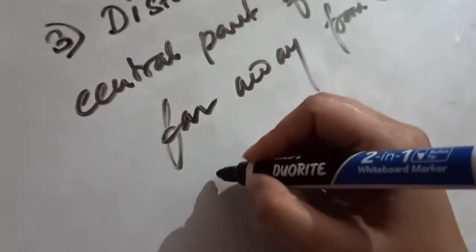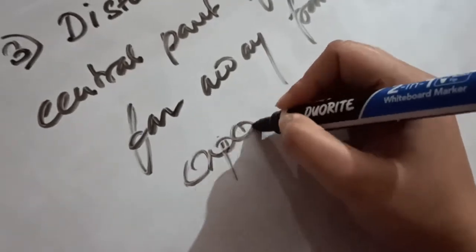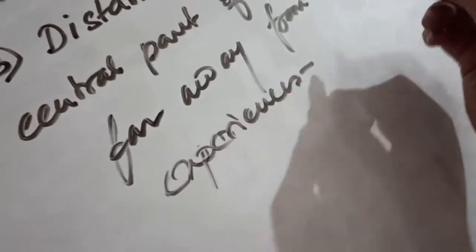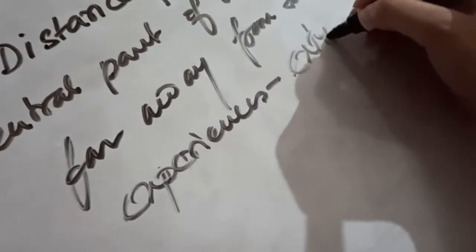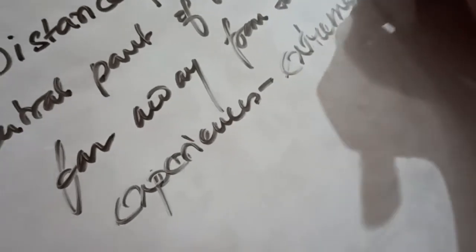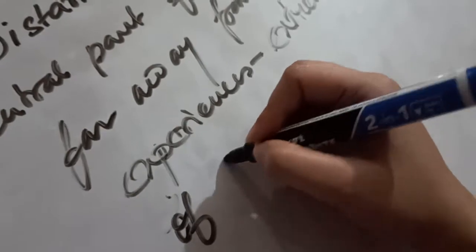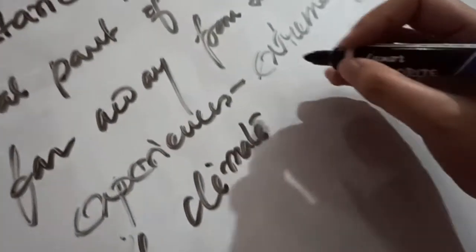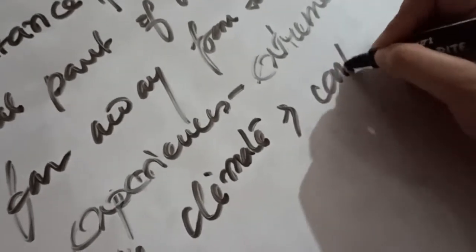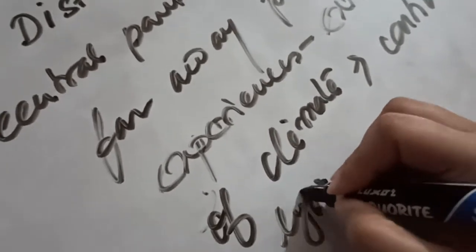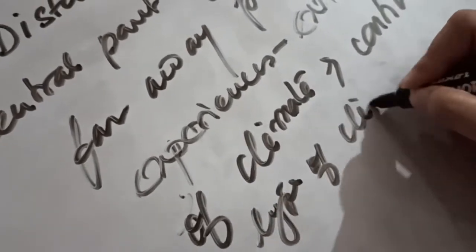As a result of that, it experiences an extreme type of climate, which we generally call the continental type of climate.